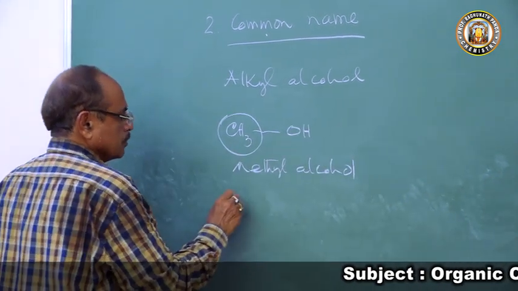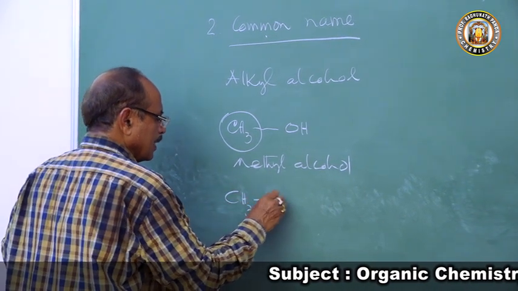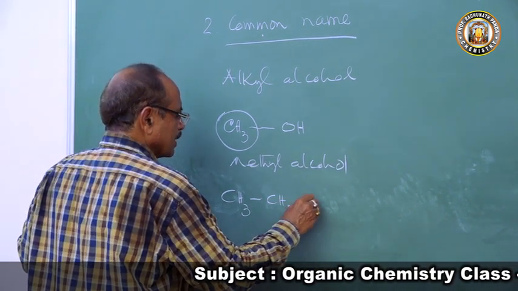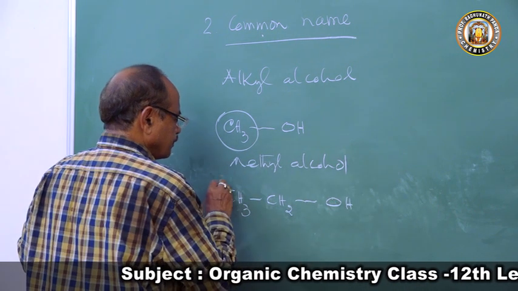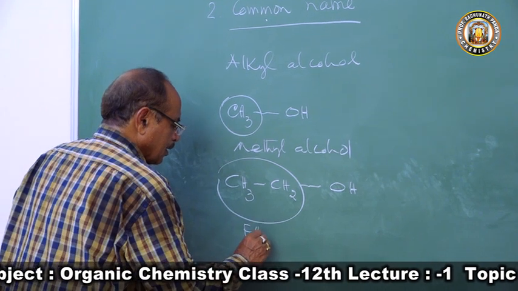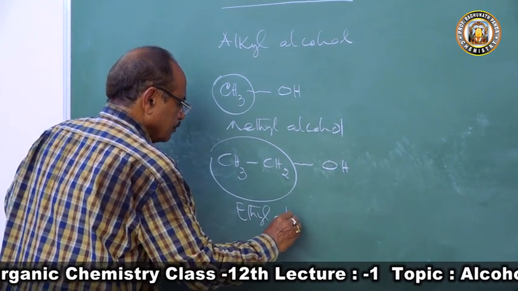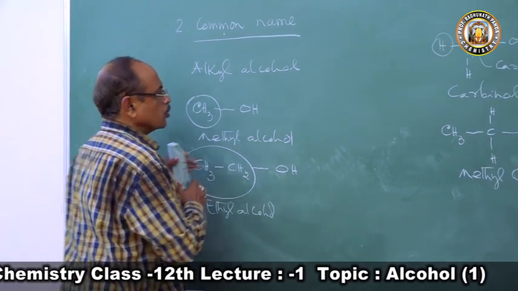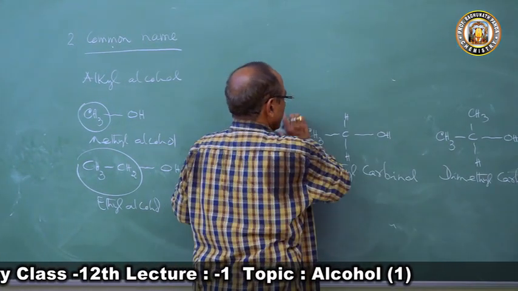If there are two carbon atoms, n is equal to 2, this group is the ethyl group, so this is called ethyl alcohol.